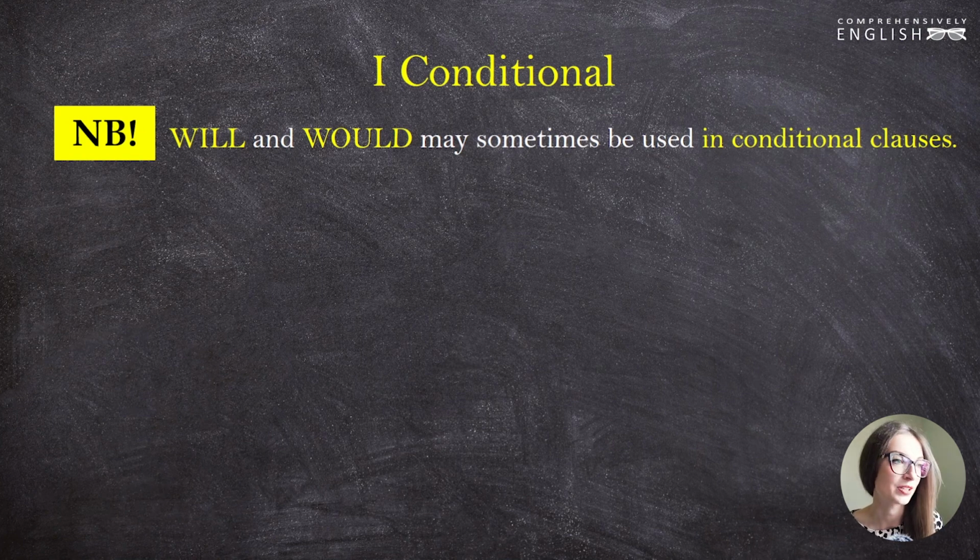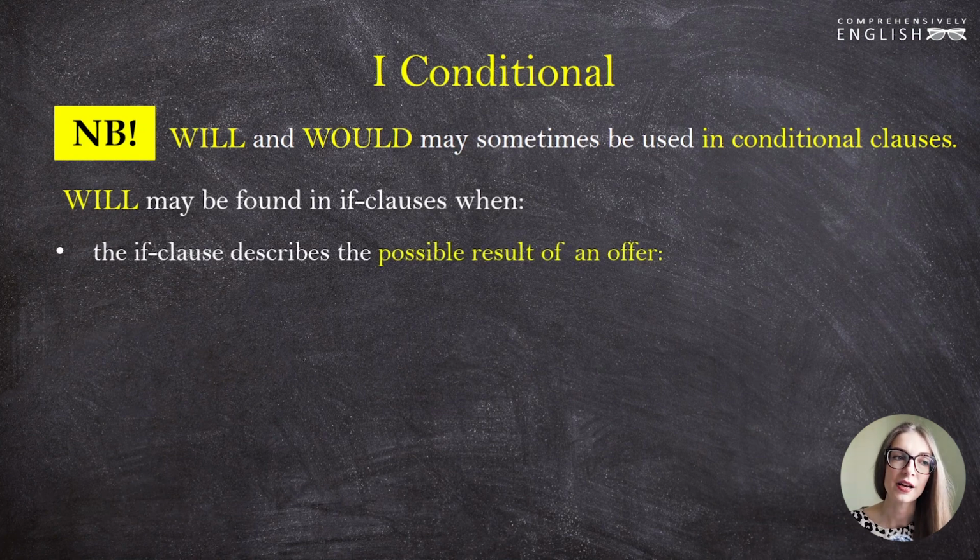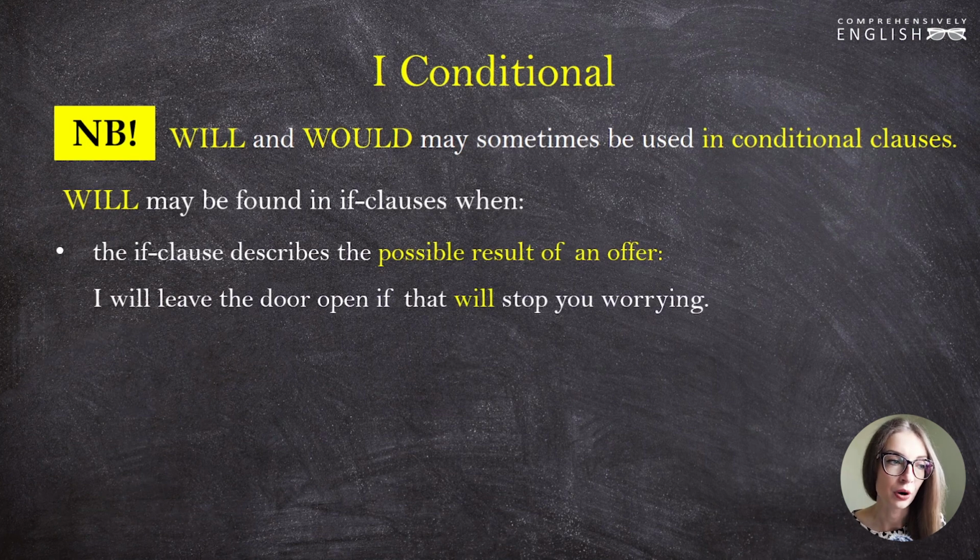Let's see what these cases are. So we can use will in if clauses, or in the subordinate clauses of condition, when the if clause describes the possible result of an offer. For example, I will leave the door open if that will stop you worrying. There is an offer, I will leave the door open, and a possible result of this offer, if that will stop you worrying. This is a subordinate conditional clause, but we can use will here.